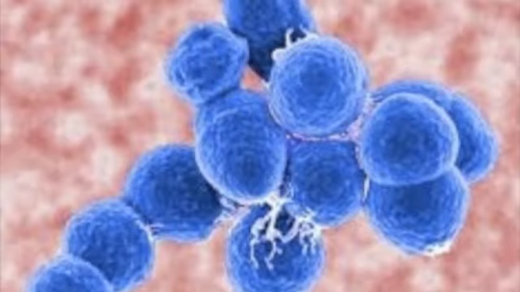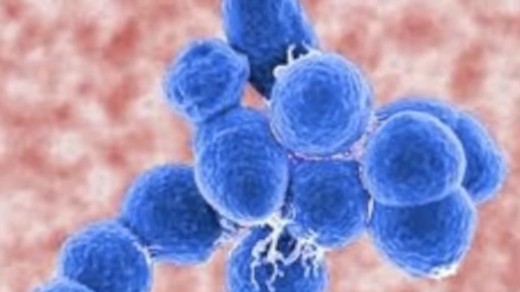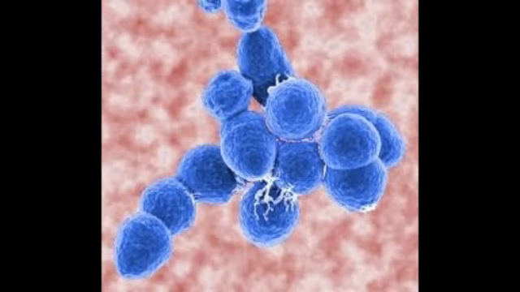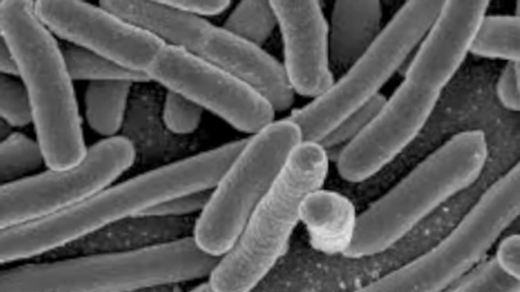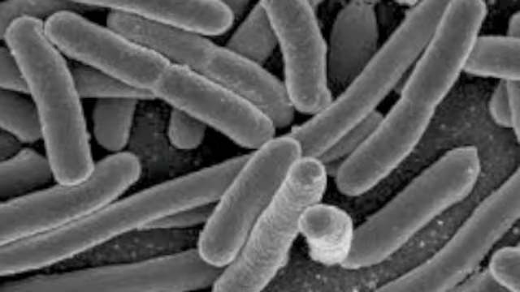Now we're talking about Kingdom Eubacteria. The cell type of all organisms in Eubacteria is prokaryotic. The cell structure is that they have cell walls with peptidoglycan. They're unicellular and they're autotrophs and heterotrophs. Some examples are E. coli and streptococcus, which causes diseases like strep throat.